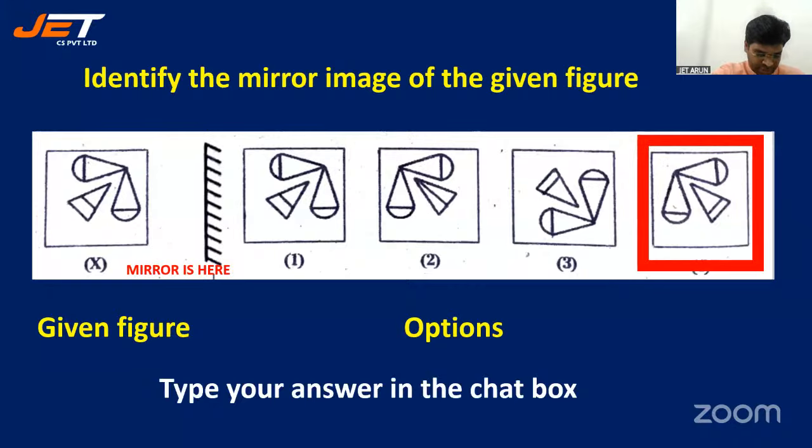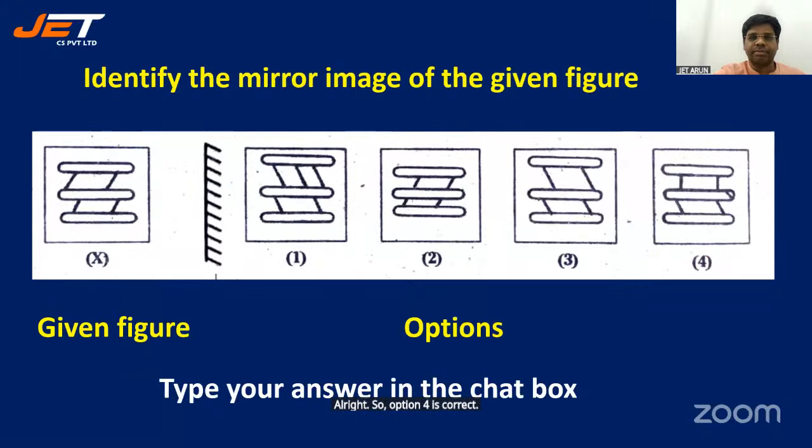All right. So option 4 is correct. Identify the mirror image. You got 4 options. Amongst these 4 options, which is the right mirror image?